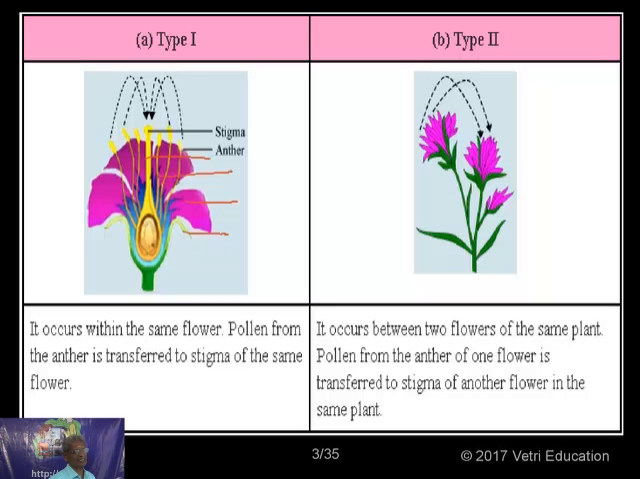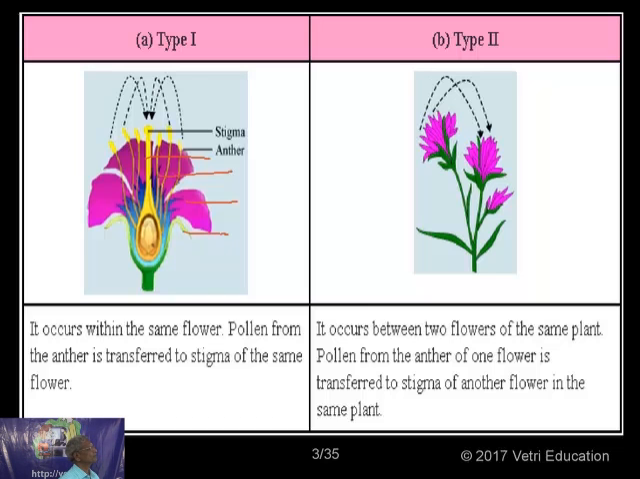Now, the dehiscence of the anther to liberate the pollen grain is what is called anthesis. A beautiful term, anthesis. The dehiscence of the anther to liberate the pollen grain is called anthesis. Now, when the pollen grains come out, they may land on the stigmatic surface of the very same flower. So, this is called autogamy or self-pollination. Now, there are certain advantages and disadvantages for self-pollination.